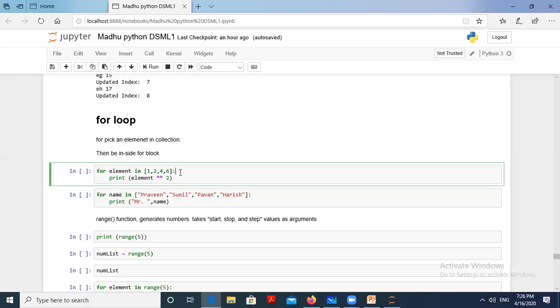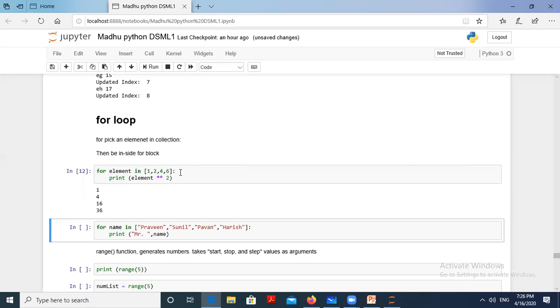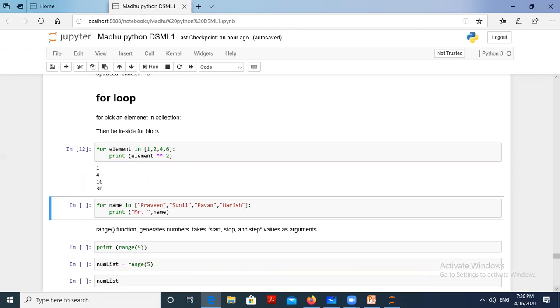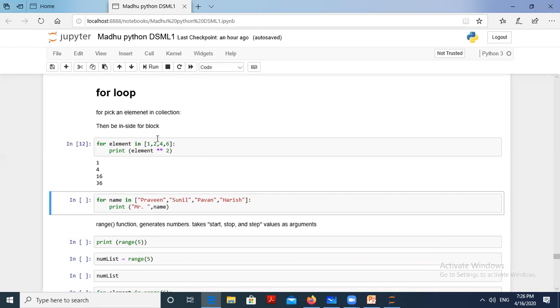Let's see what result we get. First, element equal to 1, 1 square. Element equal to 2, 2 square, 4. Element equal to 4, 4 square, 16. Element equal to 6, 6 square, 36. This is the way we can do things. Next, the same syntax is used. Now we have taken a list of numbers 1, 2, 4, 6. Now consider a list of elements in the form of strings.